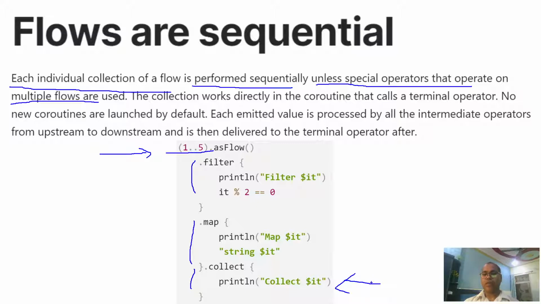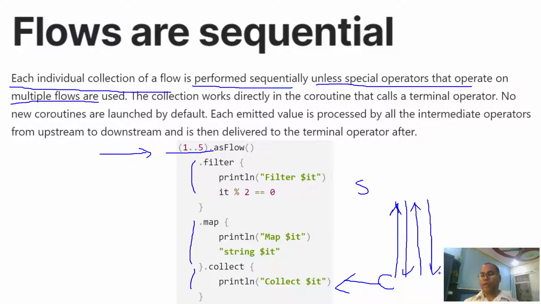The collector, your consumer, says I want to collect data. The flow, as the source of data, returns one item. After that, the collector says I need one more, so the flow sends one more.